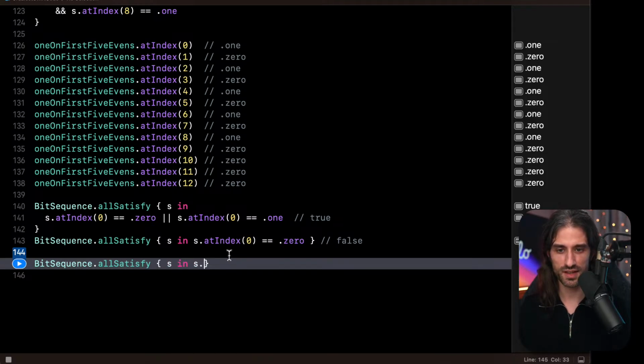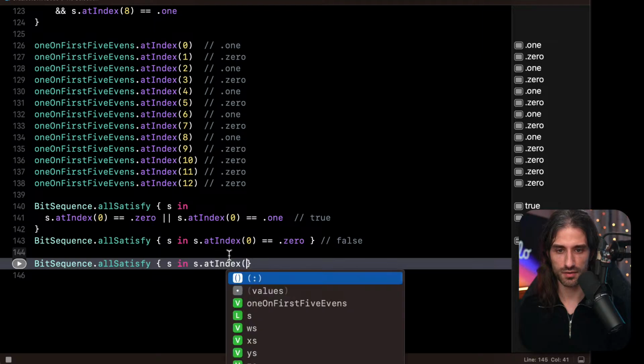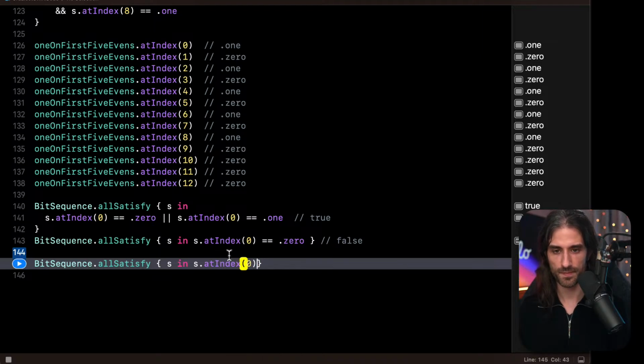So s in, and I would say s dot at index of 0 equal 0 and s at index 0 equal 1. That one should return false, right? Let's try it.